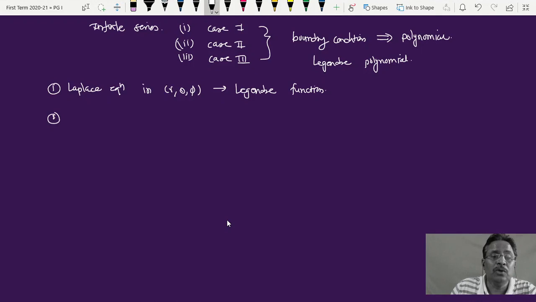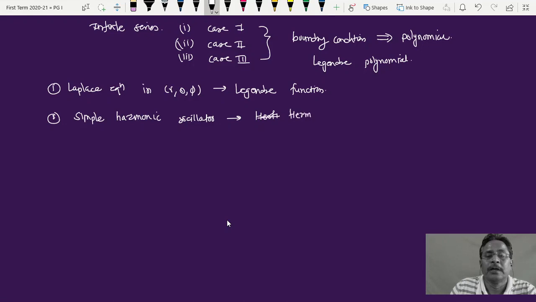Second, you might have seen the simple harmonic oscillator, quantum mechanical. In this case, we require special functions which are called Hermite functions. So that is the second function. And third, another very simple one, in electrodynamics, whenever we have to solve a problem in circular cylindrical coordinates, or whenever a physical problem needs the cylindrical coordinate system,